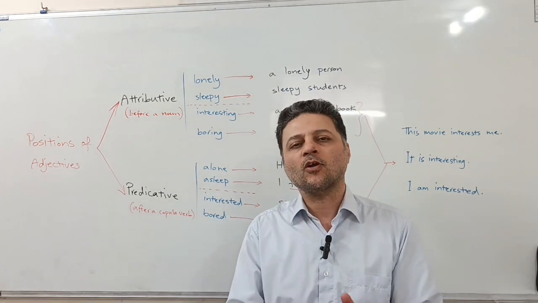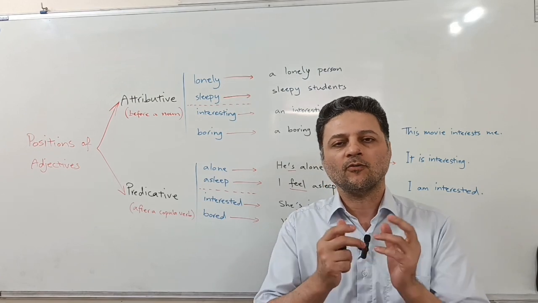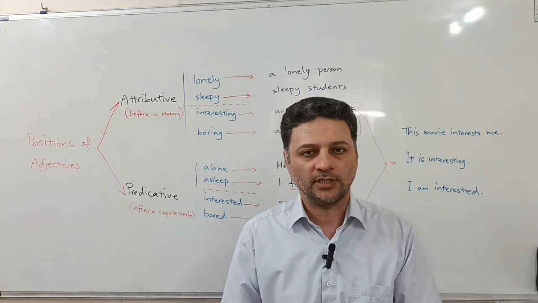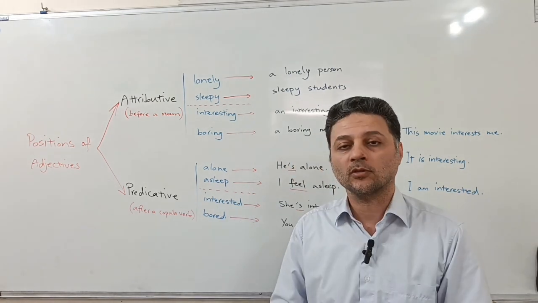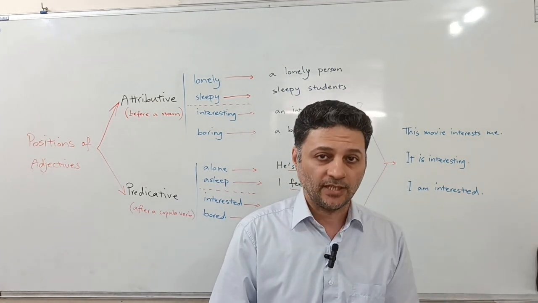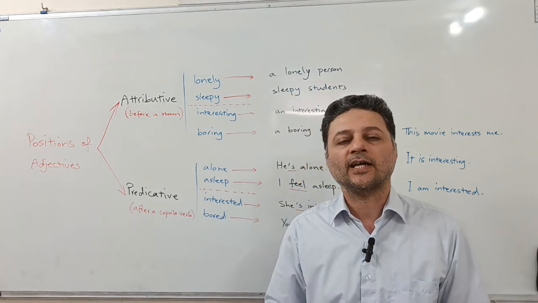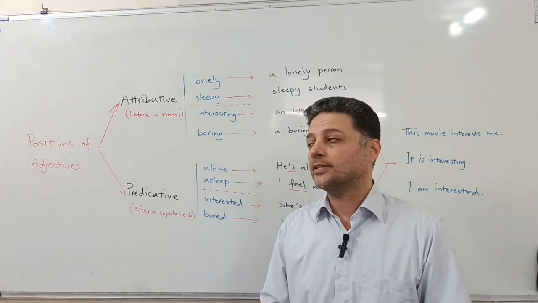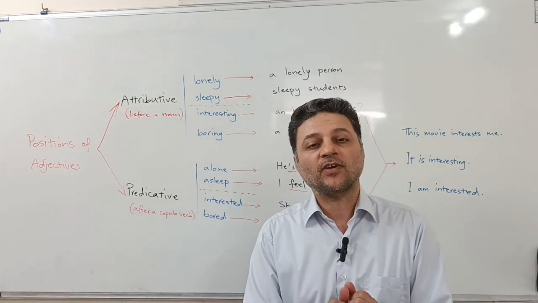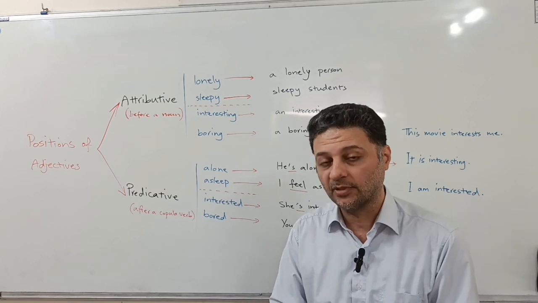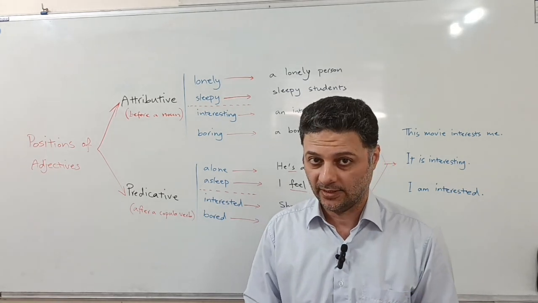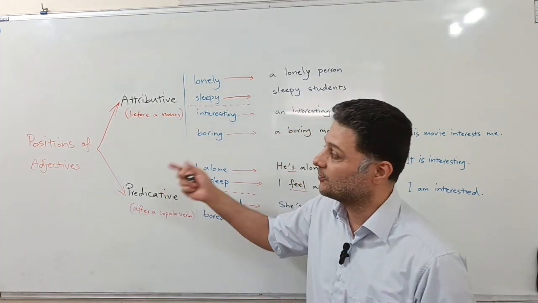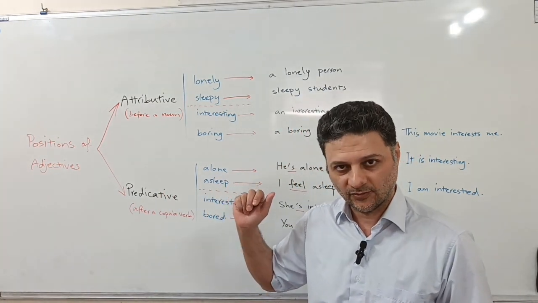Well, so far, you are already familiar with the position of the adjectives, and normally they come before a noun in English. Maybe in your local language or mother tongue, it comes after the noun. So we have different positions of the adjective depending on what language you are looking at. But English has the adjectives mostly located before the nouns. Well, so far, you know what I'm going to talk about, the positions of the adjectives.